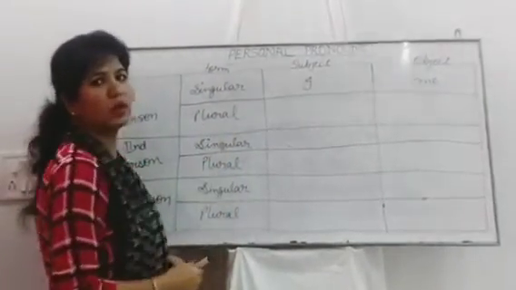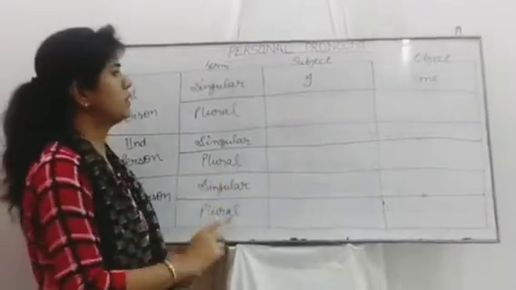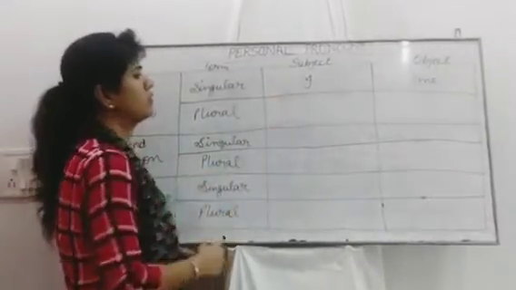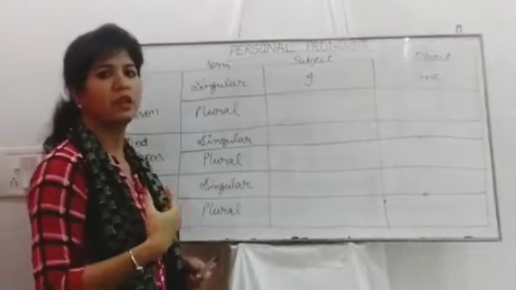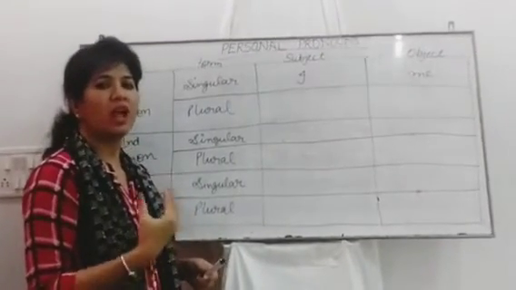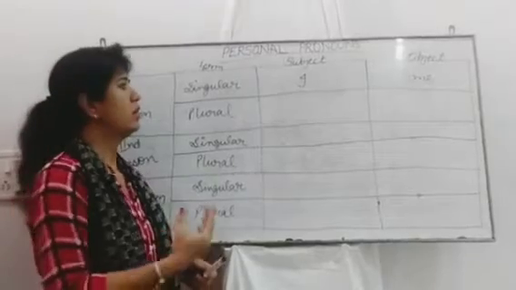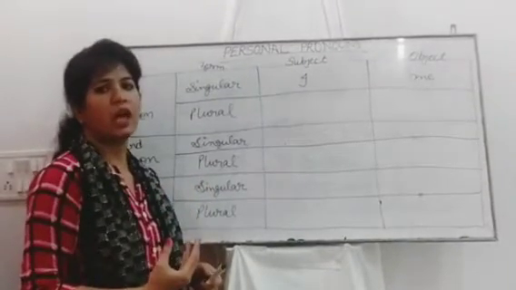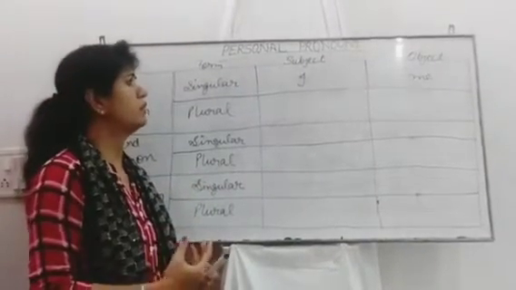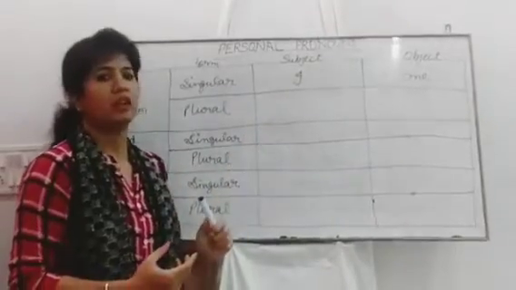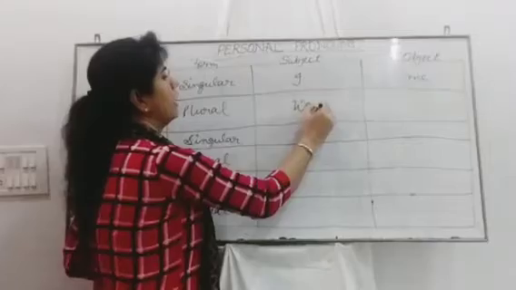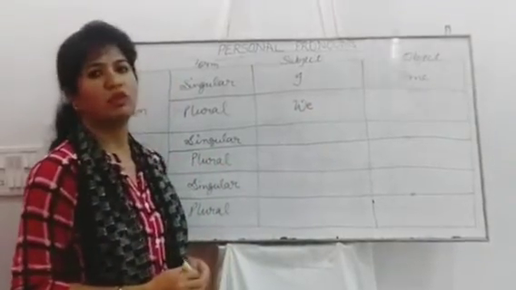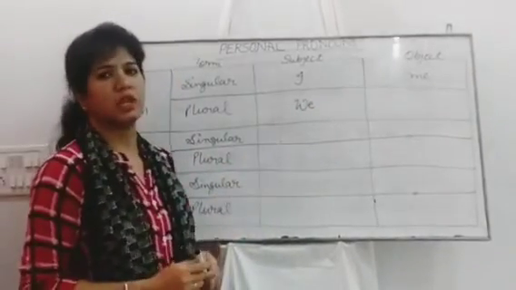Then first person plural. The first person is the speaker who is speaking. As now I am speaking, I am using I. If I am speaking about myself, then I would use I. If there is more than one person speaking, then we would use we as a subject.